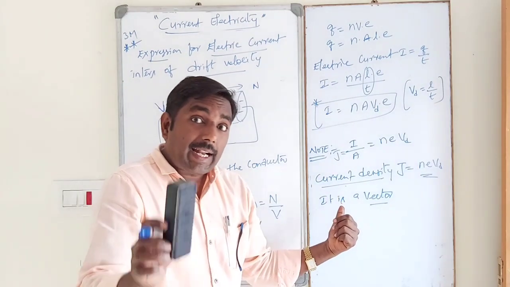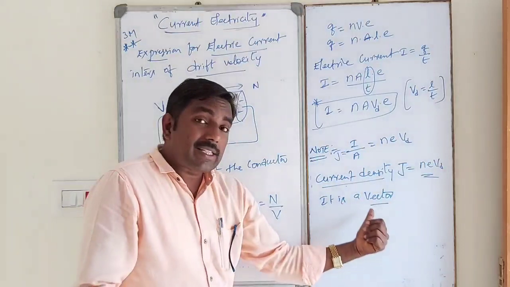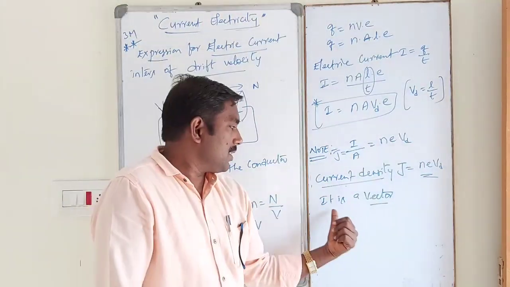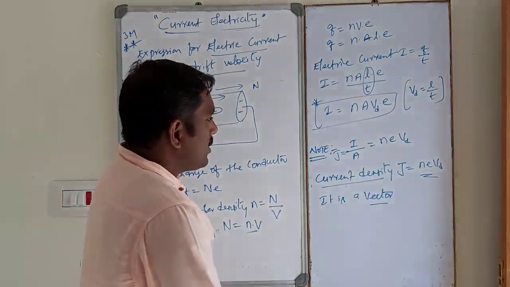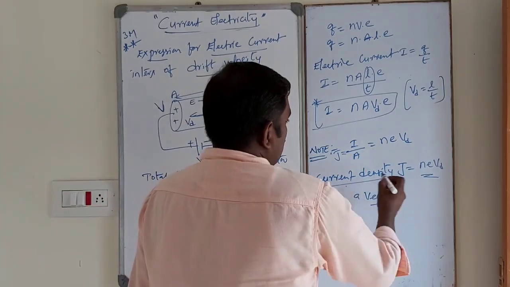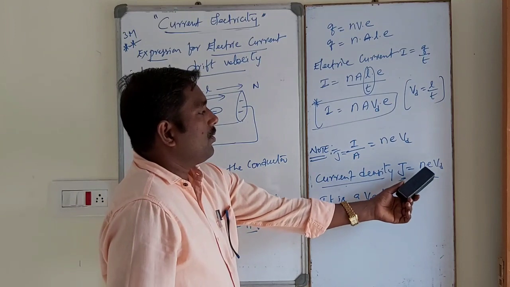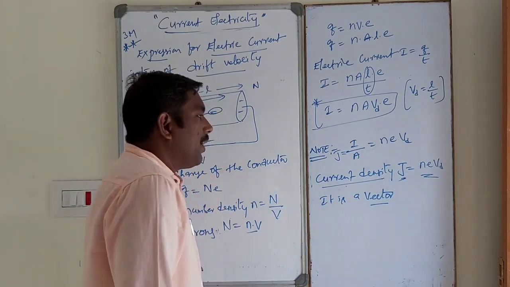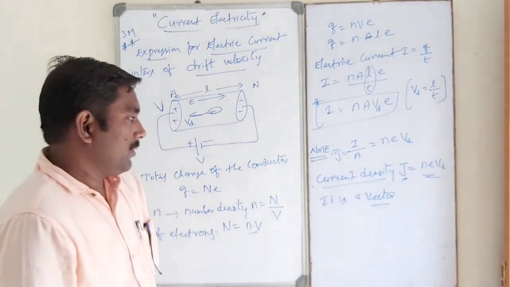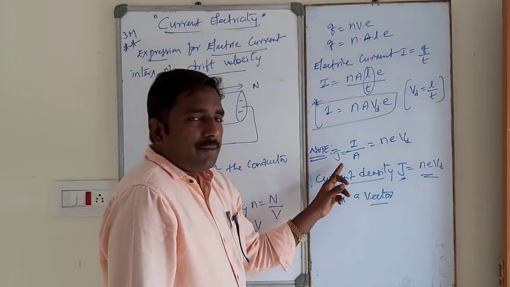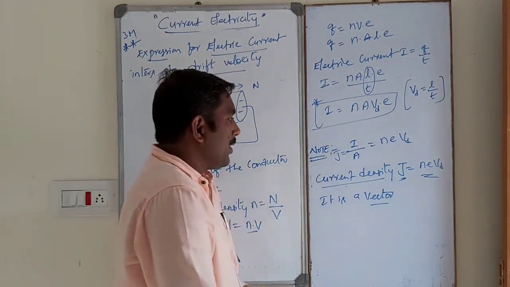But current is a scalar, while current density is a vector. Current density J is equal to NEVD, where VD is the drift velocity. Current density means simply current per unit area.